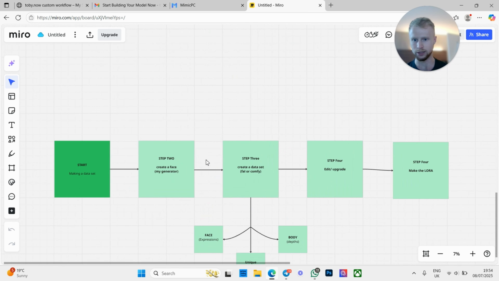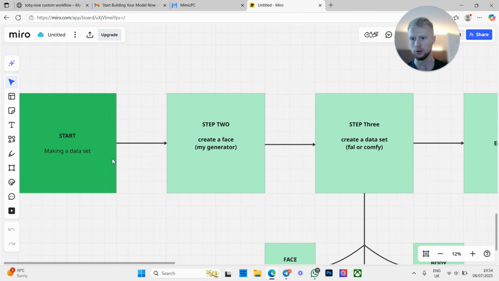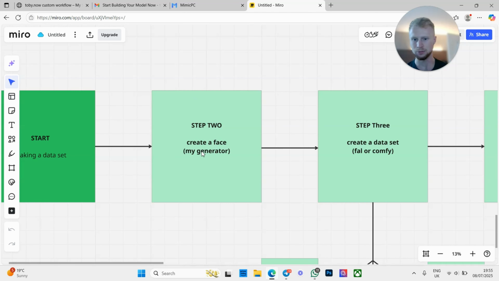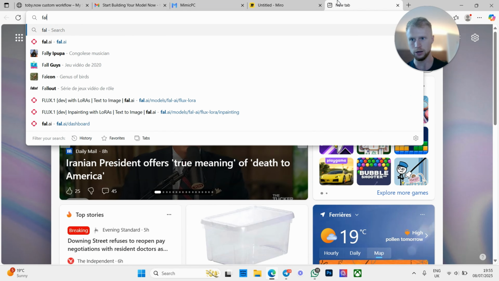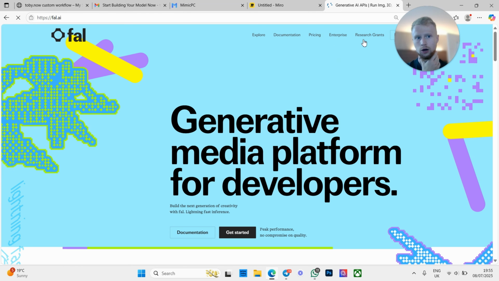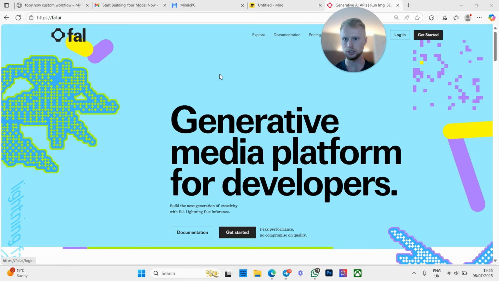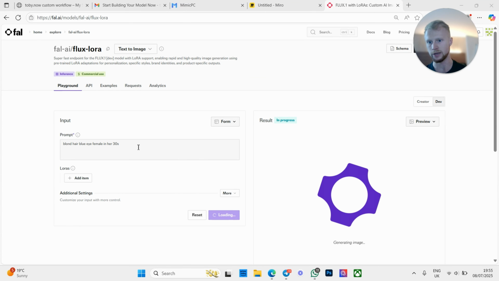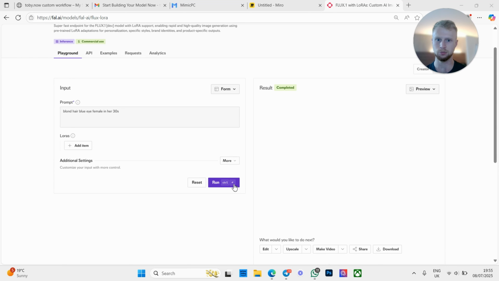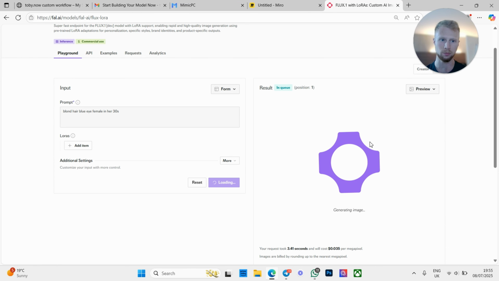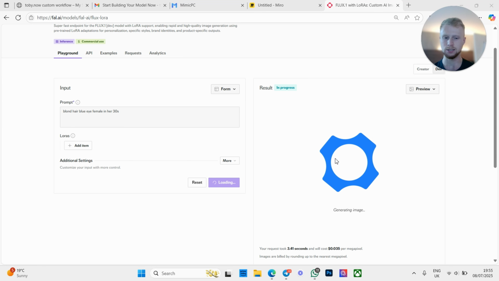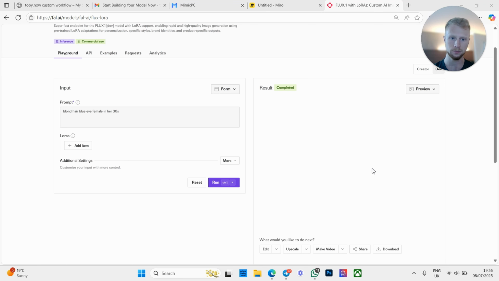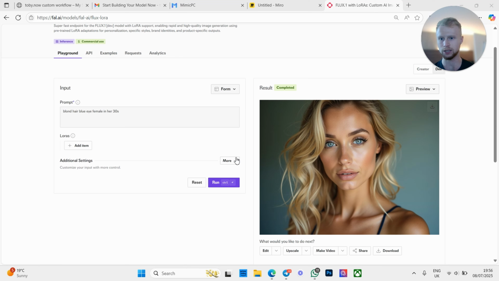So let's go all the way down to here, and let's start off with the first step of generating a dataset. Now, this is creating a face. Creating a face has been very hard in the past, mainly because a lot of the time people go to generators like Fal.ai, which is the main one that we're going to be using on this journey, and they can't make a face because it's very inconsistent, like I'll show you now. With these kind of generators, you can type in a prompt, however, it's going to generate a different face pretty much every single time. As you can see, that's not bad quality, but if we generate another face here, it's not going to be the same model. It may look very similar, but it's not the same model, so that's kind of the problem.